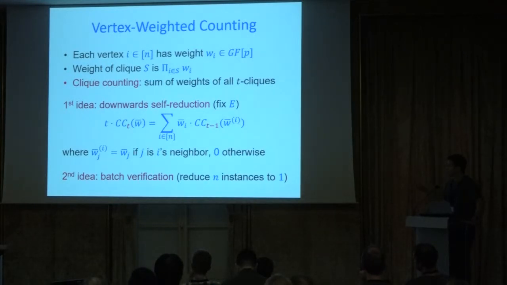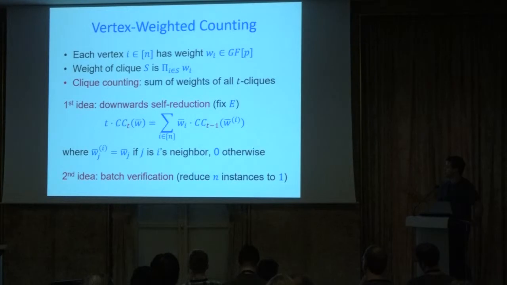So the first idea, and we use this variant of clique counting for building interactive proofs, is that we have a downward self-reduction for this problem, so fixing the set of edges. If I want to count the number of cliques in a graph, for every vertex, how many cliques is it involved in? Well, the number of cliques of size t that a vertex is involved in is equal to the number of cliques of size t minus 1 amongst its neighbors.